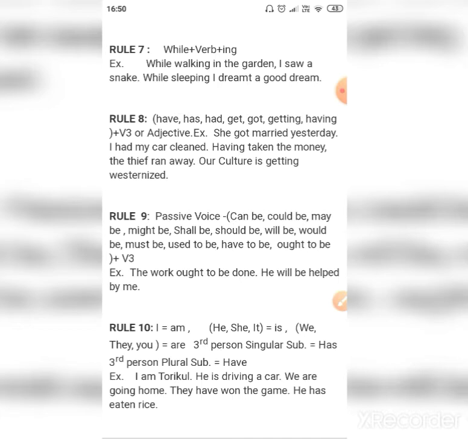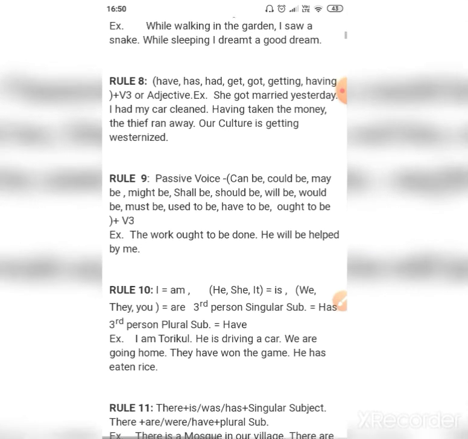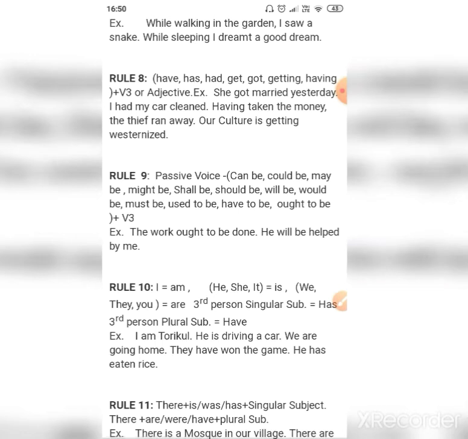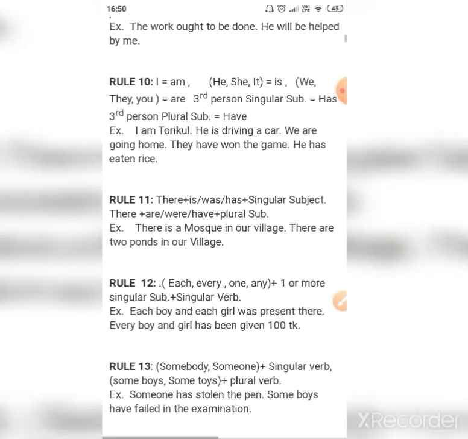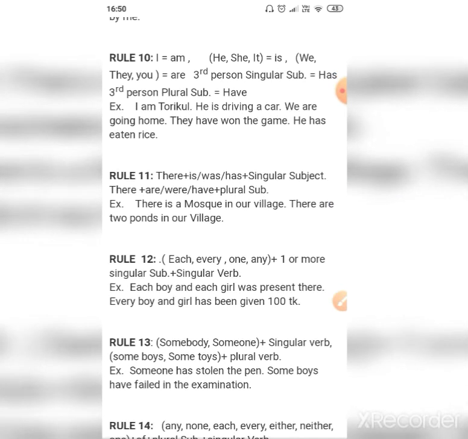Rule number 9. Always in the passive voice, you will use third form of verb. Take the example, the work ought to be done. He will be helped by me. So rule number 10 says, I am, he, she, it is, we, they, you are, all these verbs take are.